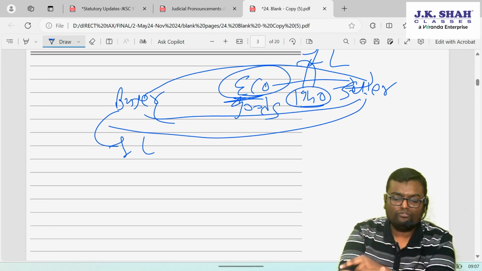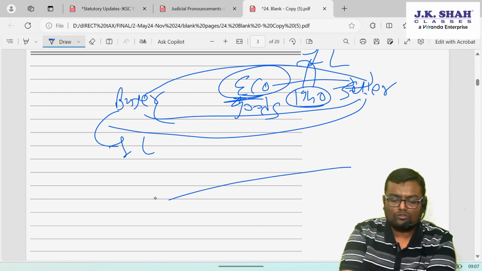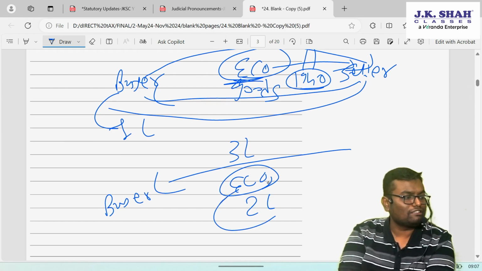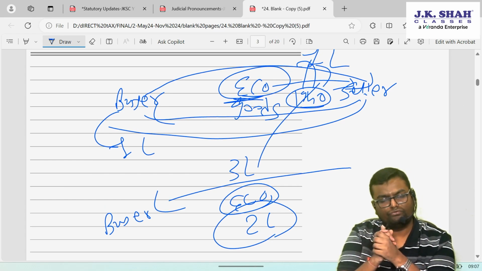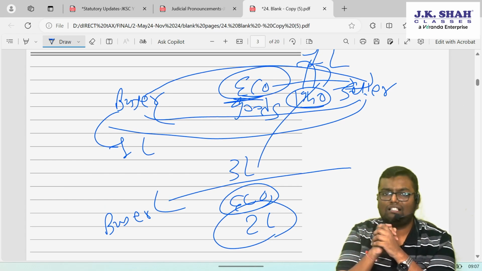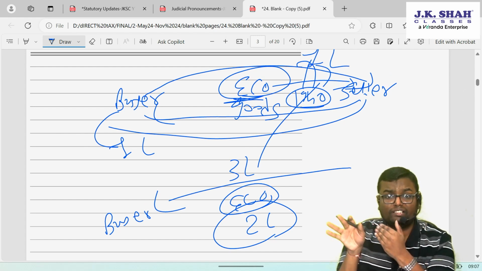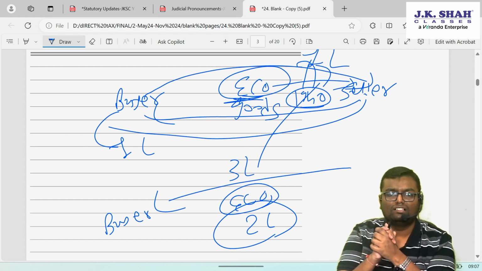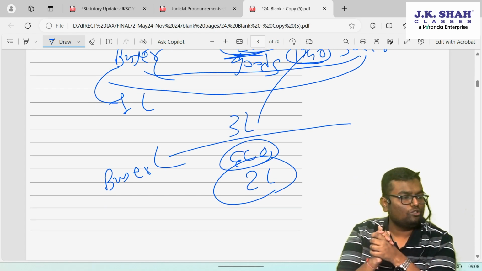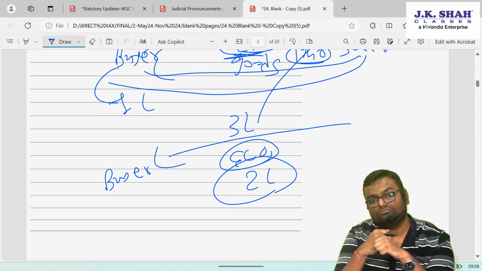So let's say in the same financial year the seller has sold goods worth rupees 3 lakh to another buyer. What will the e-commerce operator do? It will deduct TDS only on rupees 2 lakh, because on that rupees 1 lakh TDS was already deducted, which is still there. The transaction was not completed, it was returned, but TDS was deducted. So on that, TDS will not be deducted again. Only on the balance 2 lakh rupees will eco deduct TDS of the seller.